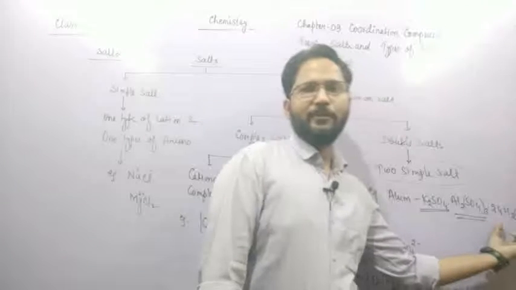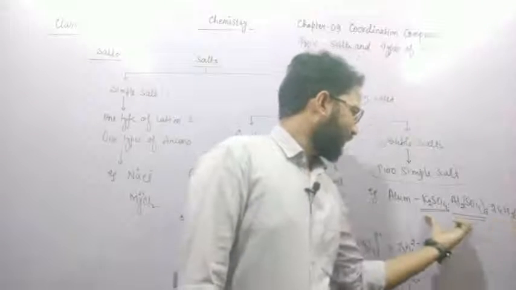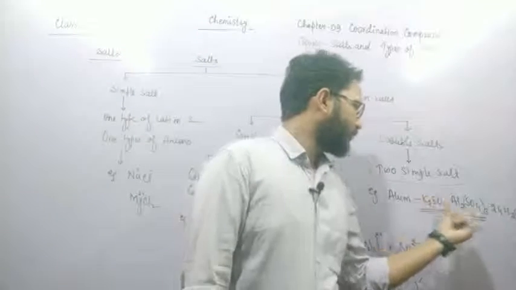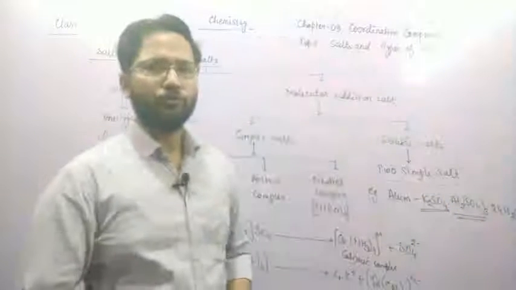Water molecules are present in crystalline form. That's why there are only two salts, one is K2SO4 and the other is Al2(SO4)3.